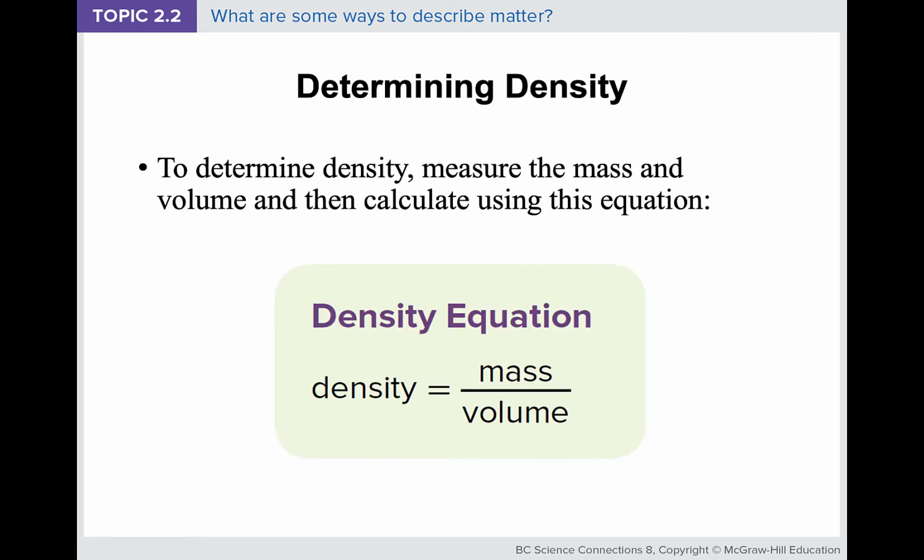So how do we calculate density? How do we determine density mathematically? To determine density, we need to measure the mass and volume of that matter and then calculate using this equation. So we'll have mass divided by volume, then we'll get density. And in order to get mass, we can multiply density by the volume of that particular object.